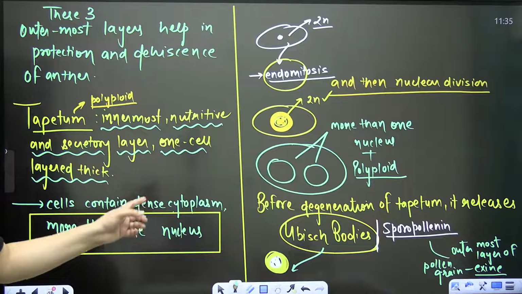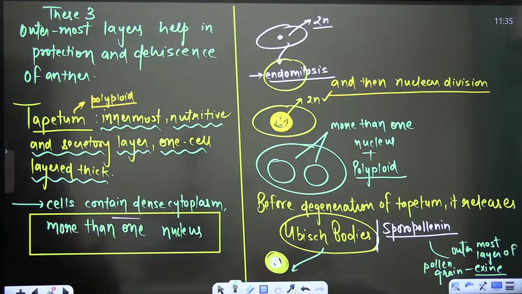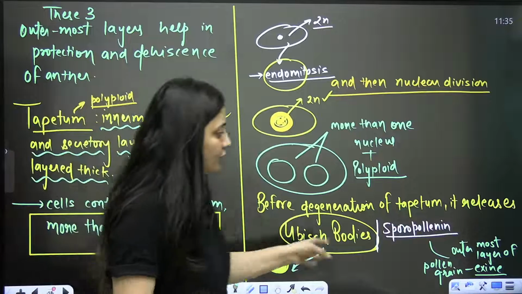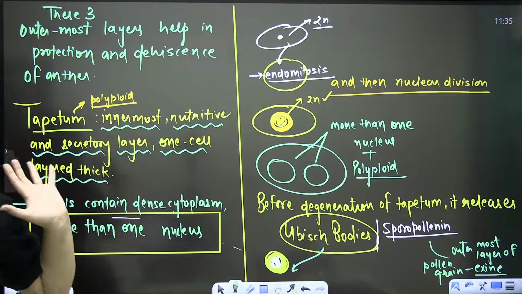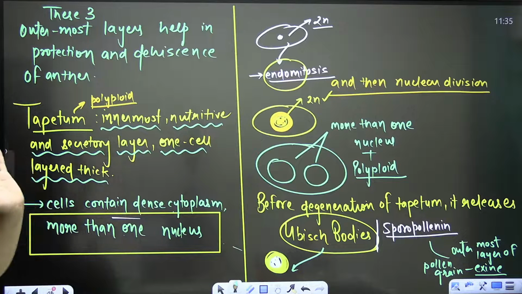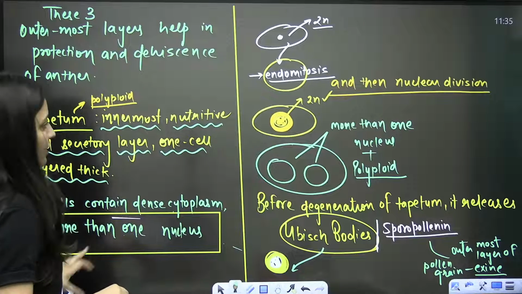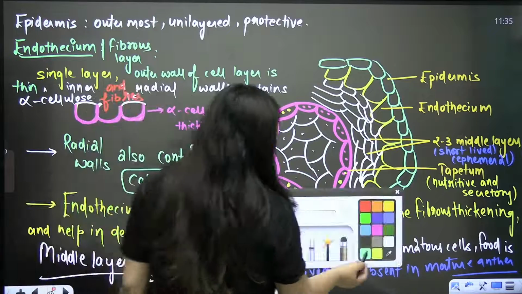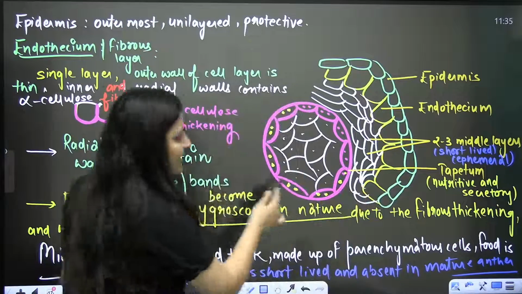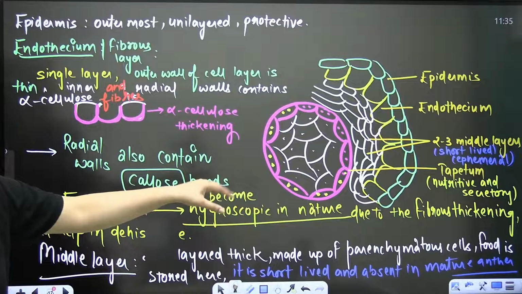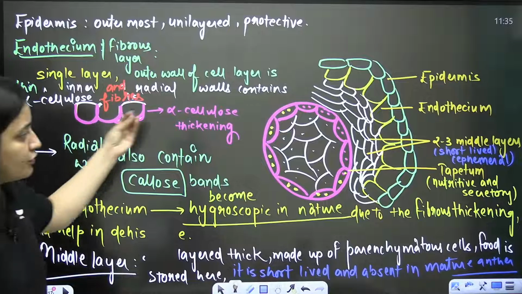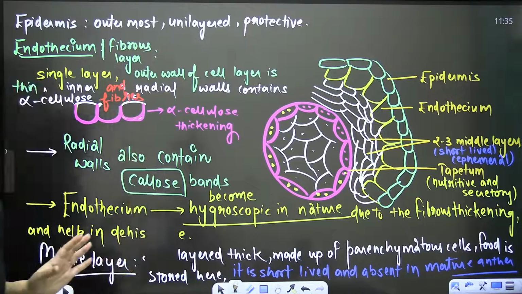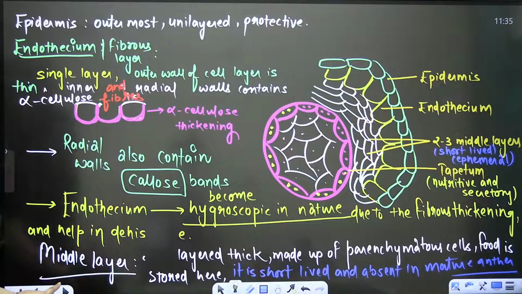The functions of tapetum are very important. This is also one of the functions, the formation of Ubisch body or the secretion of sporopollenin, which is the hardest organic substance known. And moreover, I told you already that this tapetum will nourish the microspores. It will help in the nutrition of the pollen mother cells and of the developing pollen grains.